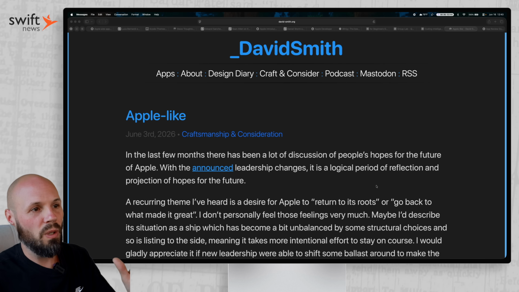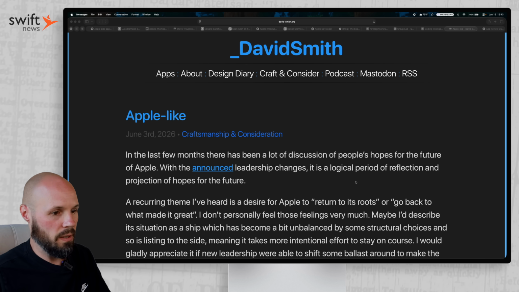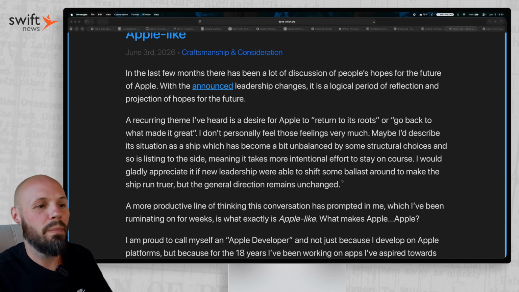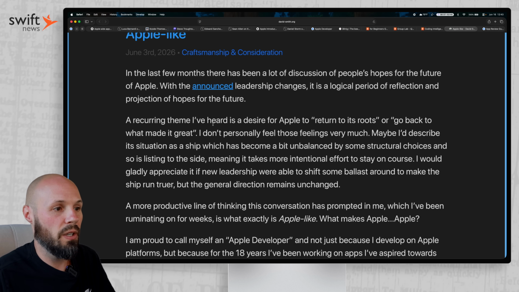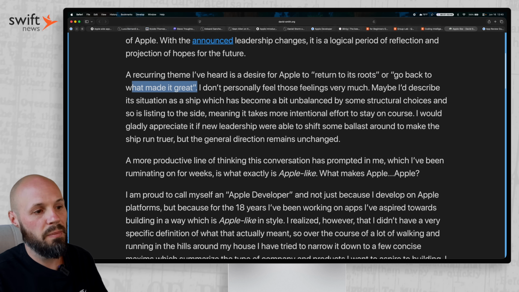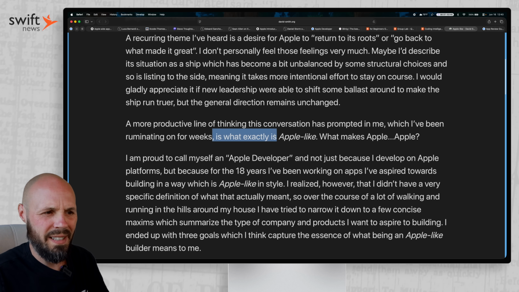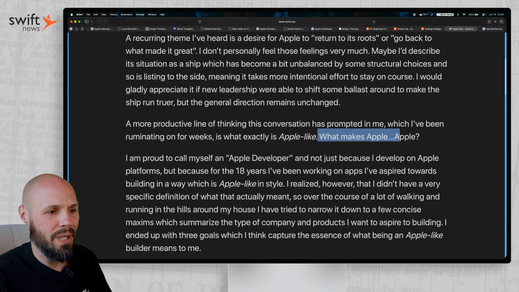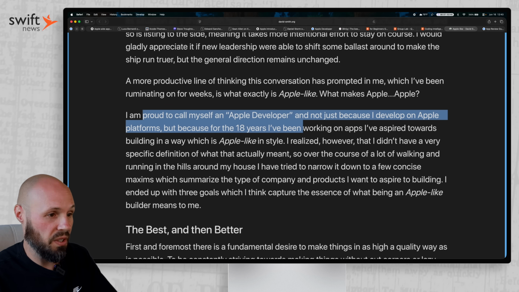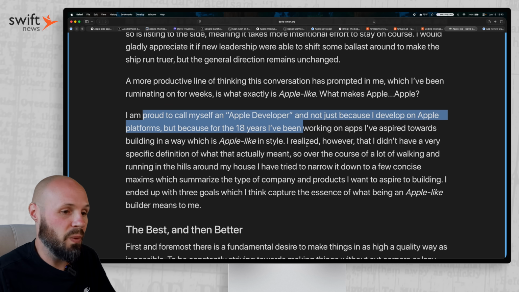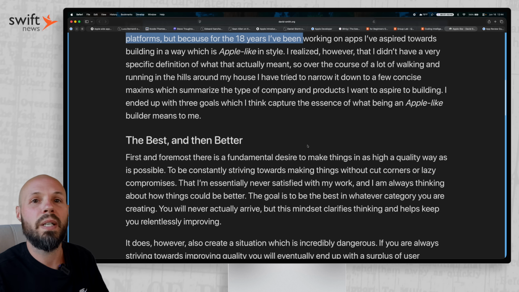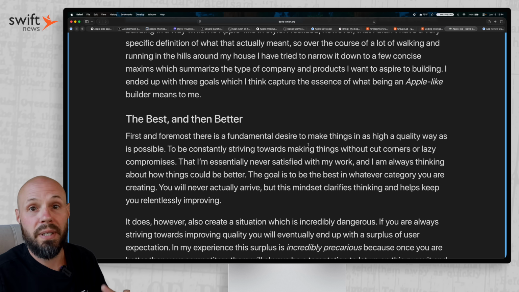Next up, we have Apple-like from David Smith, and I always enjoy David's musings, if you will. So he's basically talking about what it means to be Apple-like. A recurring theme I've heard is a desire for Apple to return to its roots, go back to what made it great. And this caused him to start thinking, what exactly is Apple-like? What makes Apple Apple? And he's been a developer for 18 years, developed WidgetKit, huge success, many other successful apps as well. But he kind of started to sit down and think, in his opinion, what is Apple-like? And he came up with 3 areas to strive for.